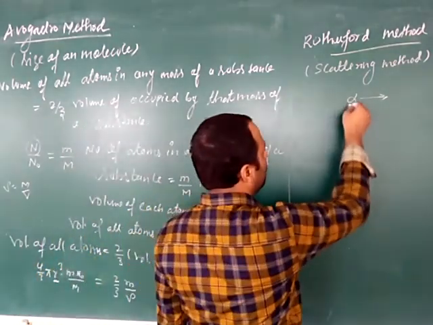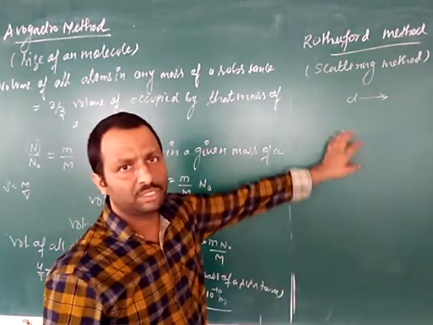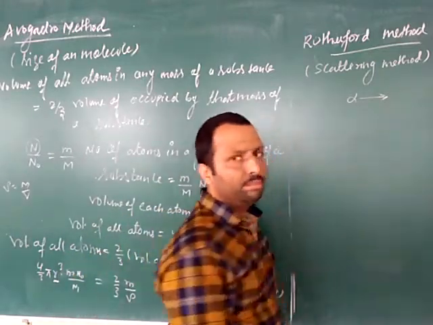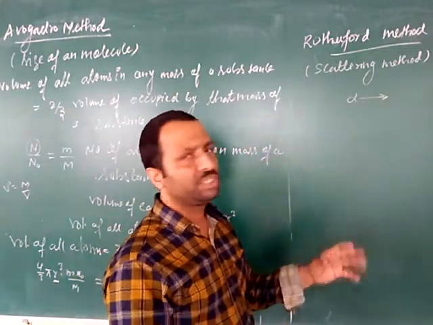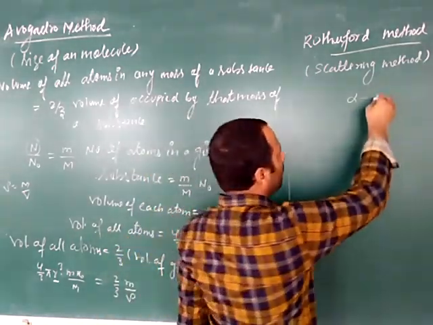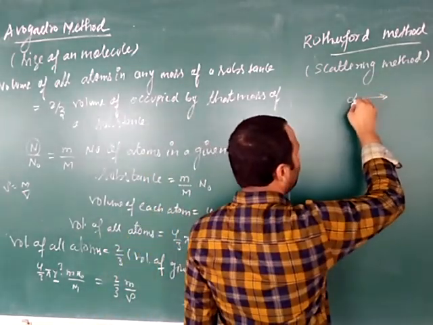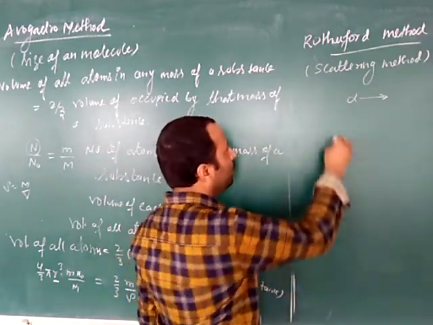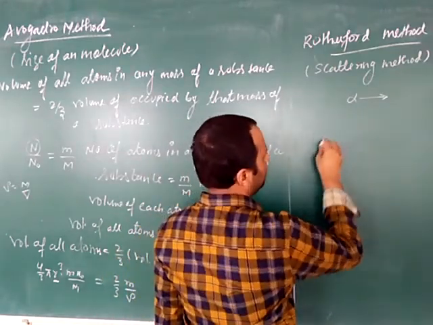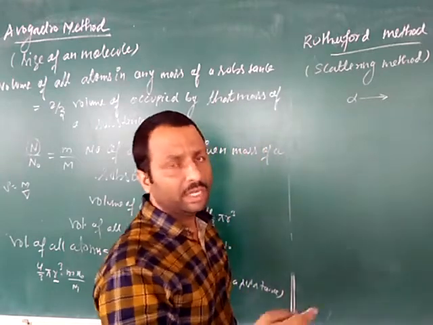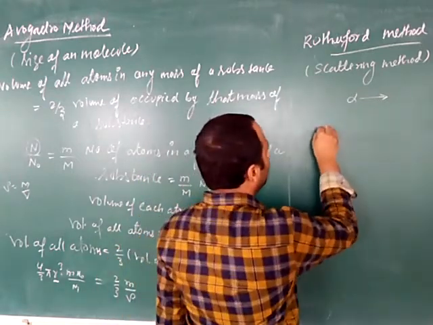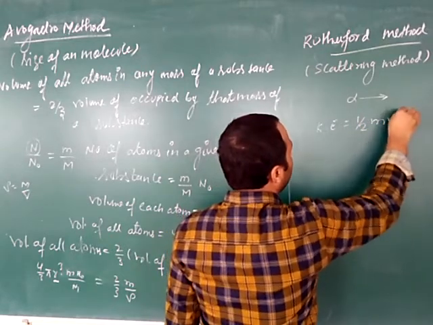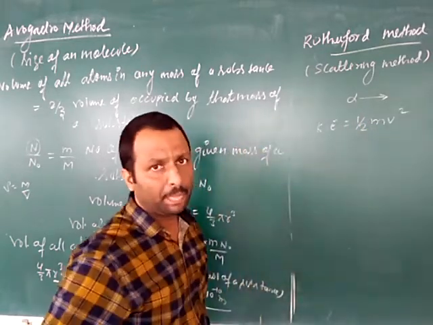See here, alpha particle is a positively charged particle. Gold is also a positively, means a heavy charged nucleus. So when alpha particle was projected towards the gold nucleus with a kinetic energy, so it is having how much kinetic energy? That is half m into v square.